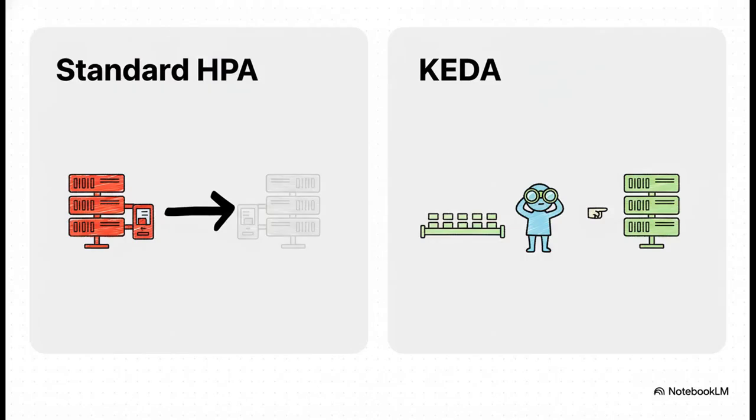Now let's compare that to the old way of doing things. The standard Kubernetes scaler is reactive. It only adds more servers after the current ones are already overloaded. It's always playing catch-up. But KEDA is proactive. It sees the line forming, it sees the work piling up, and it scales up before the system gets overwhelmed. It's just a much, much smarter way to operate.